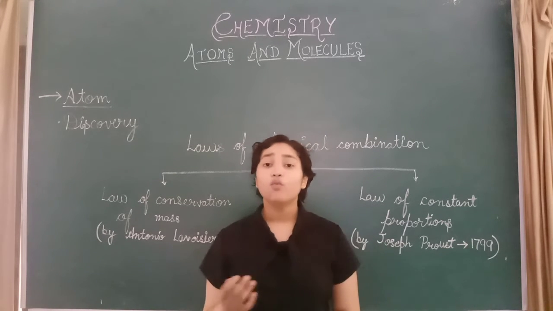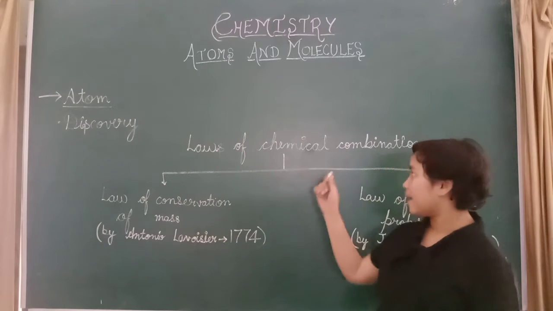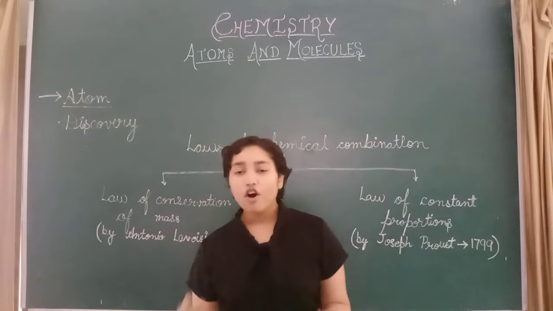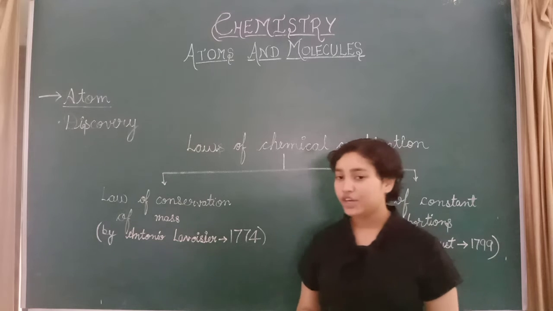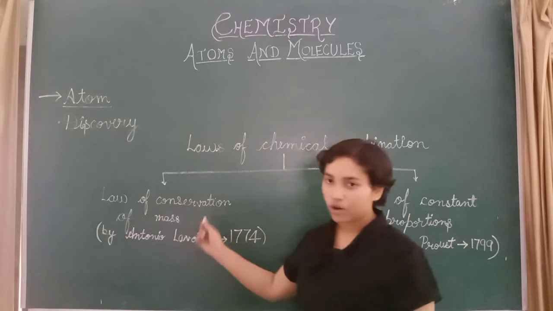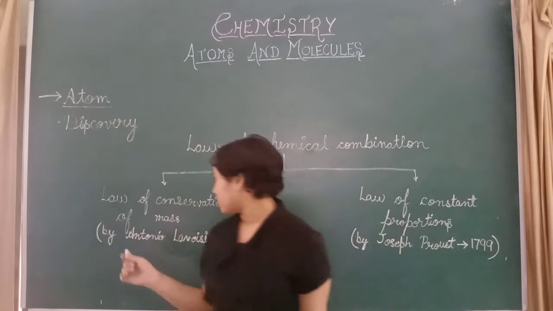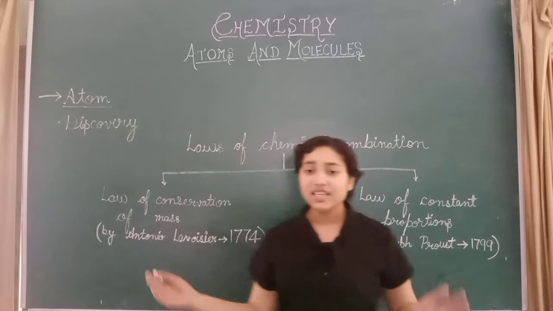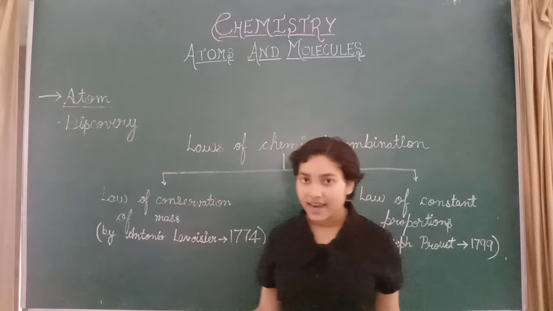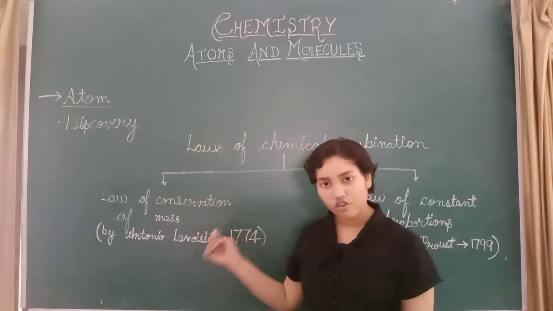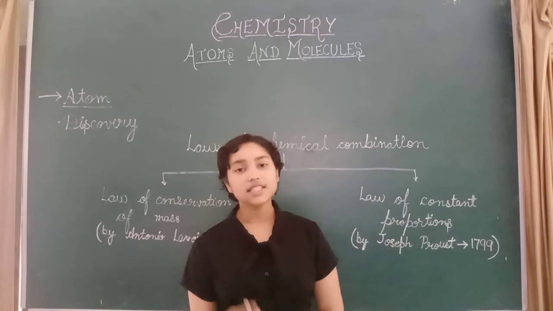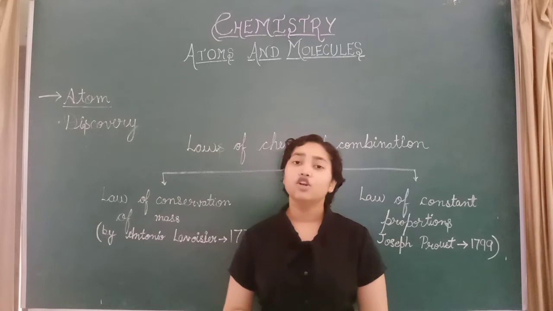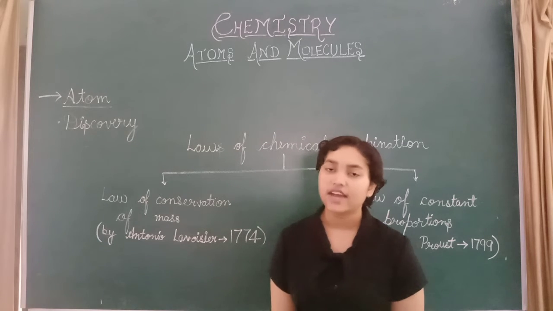Now let's see what the laws of chemical combination are. The law of chemical combination can be divided into two groups: the law of conservation of mass and the law of constant proportions. These two were given by different scientists. The law of conservation of mass states that mass can neither be created nor be destroyed in a chemical reaction.